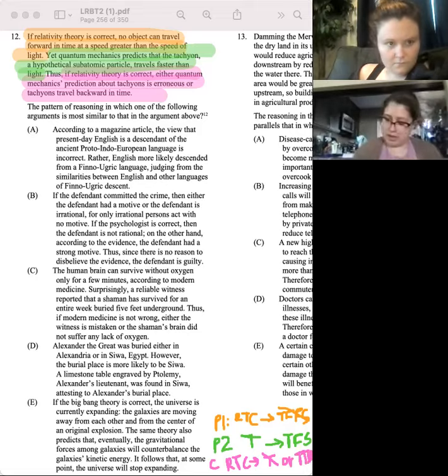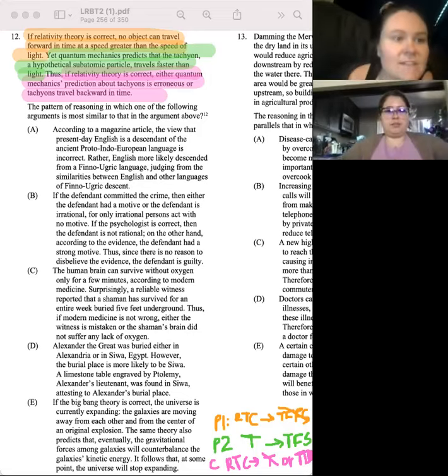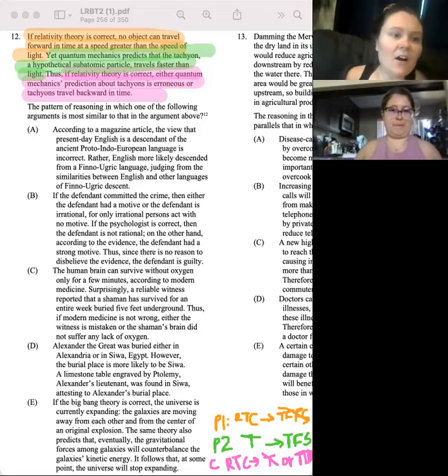So it's either saying that it does not travel faster than the speed of light, or it travels backwards in time.